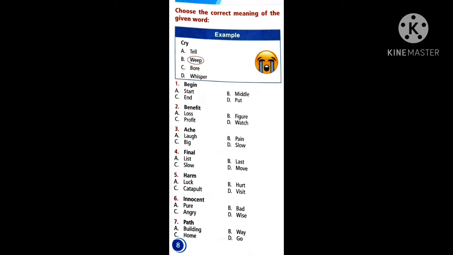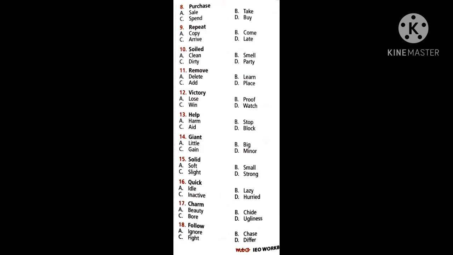Path. What is path? Path is we walk along the footpath. Okay, so we walk on the road or something. So we can say the path. Path means, is it a building? Is it a way? Is it home or go? Now basing on that, you complete your seventh answer.